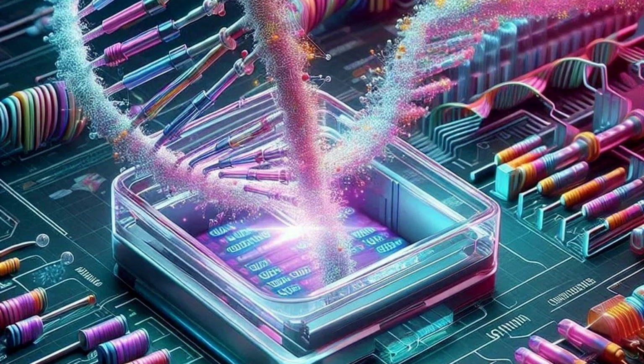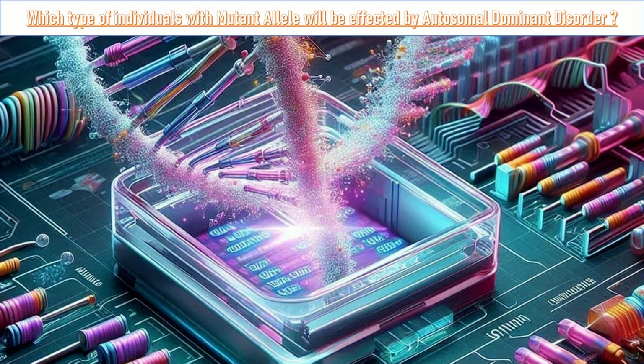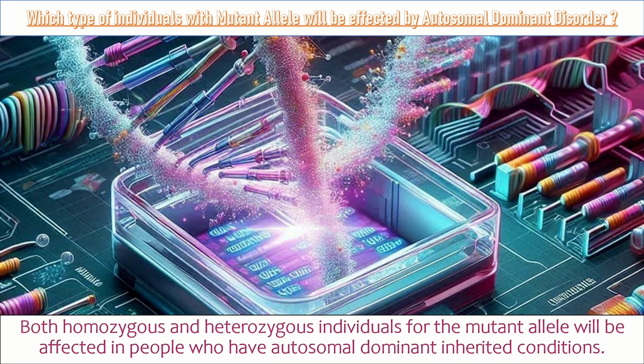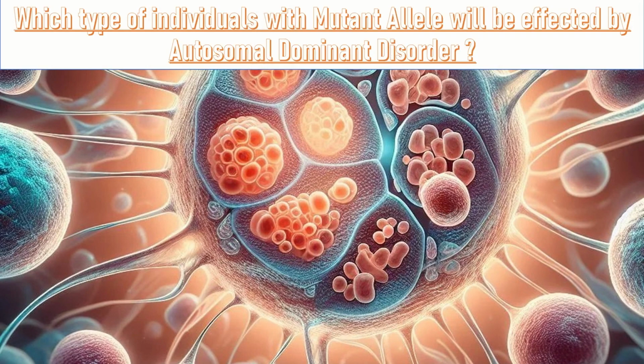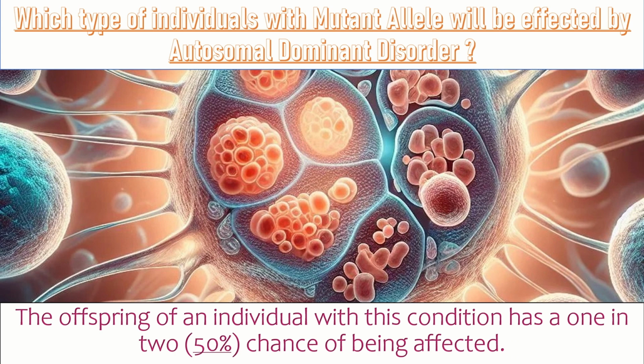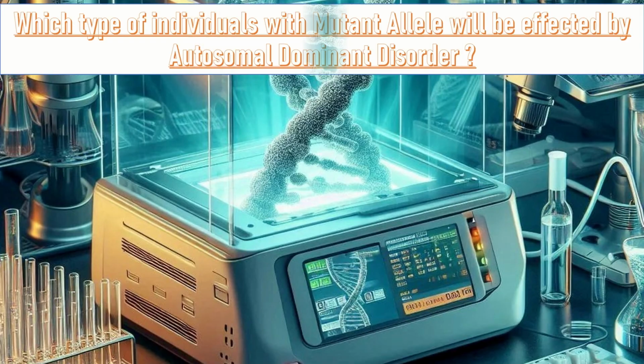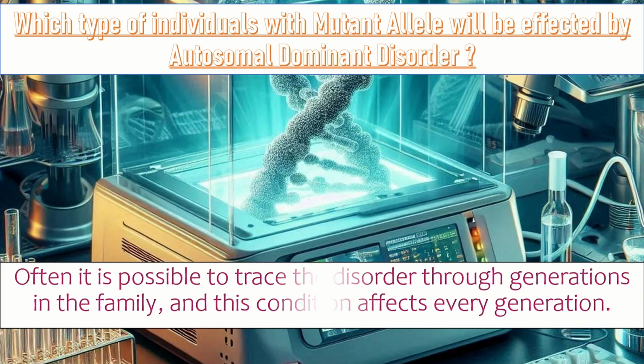Autosomal dominant disorders. Which type of individuals with a mutant allele will be affected? Both homozygous and heterozygous individuals for the mutant allele will be affected in the people who have autosomal dominant inherited conditions. The offspring of an individual with this condition has 1 in 2, that is 50% chance of being affected. Often it is possible to trace the disorder through generations in the family, and this condition affects every generation.